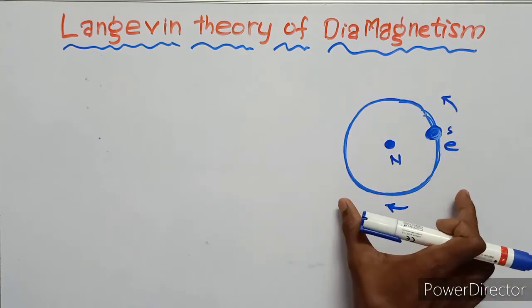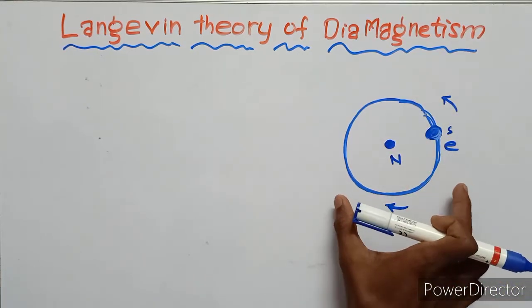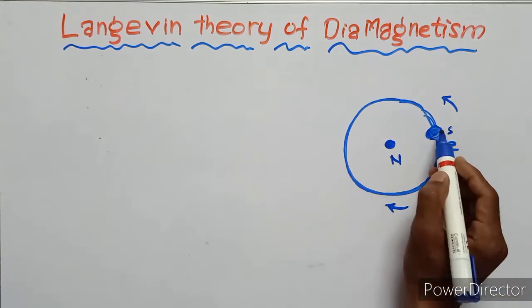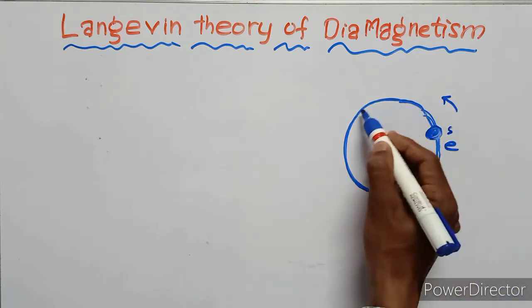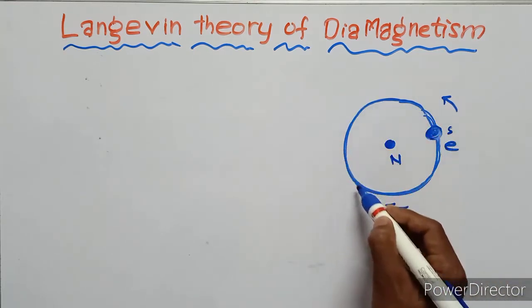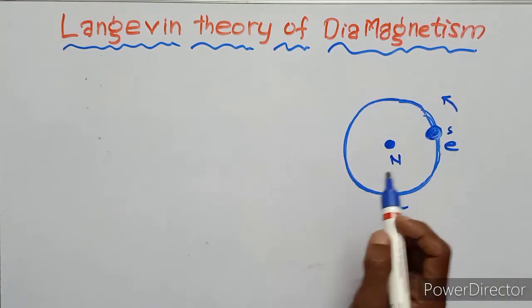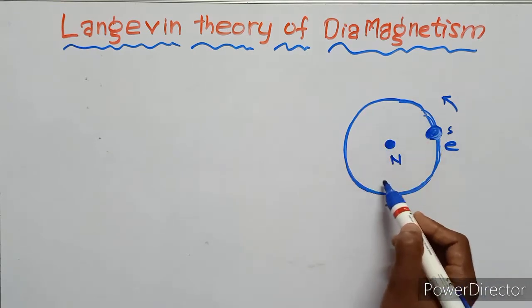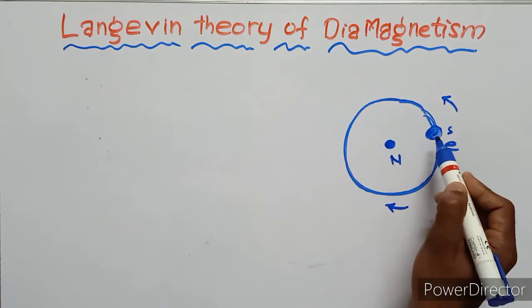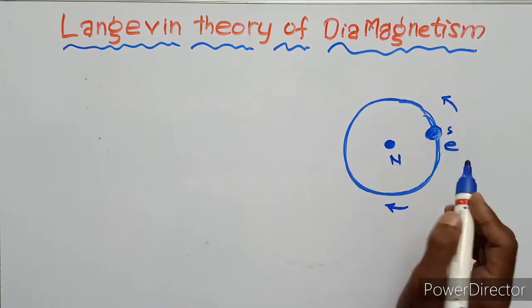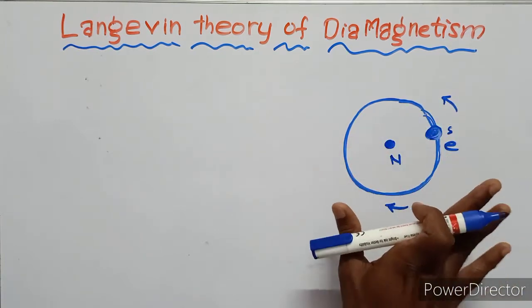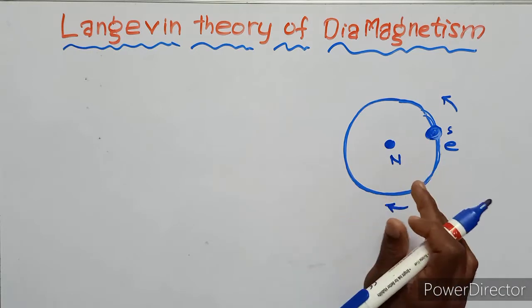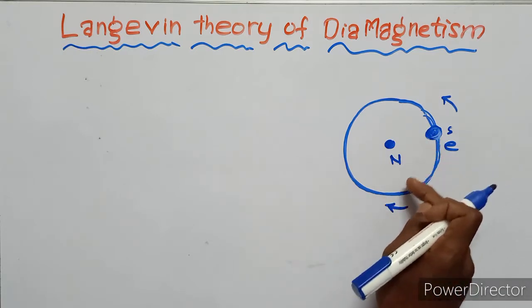So in this position, this is the orbital magnetic moment. The orbital magnetic moment of one electron in the atom gets cancelled by that of an opposite side of magnetic moment.